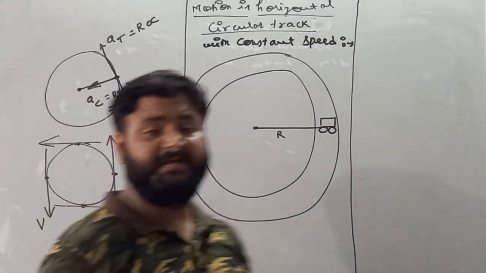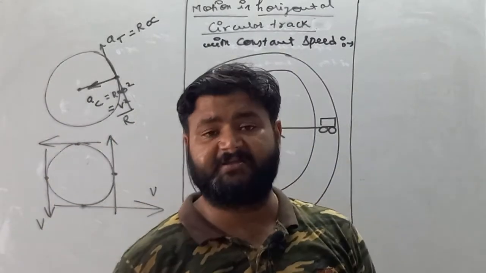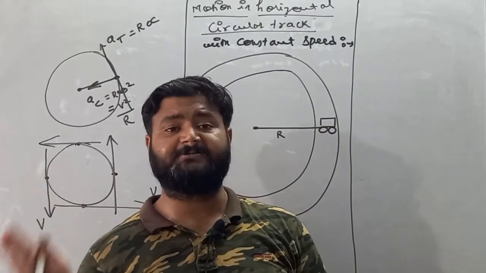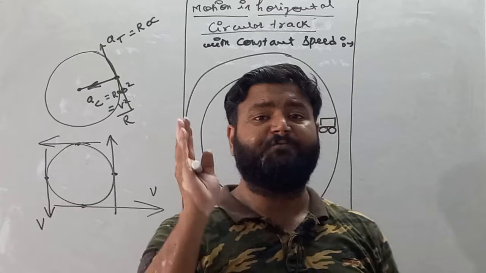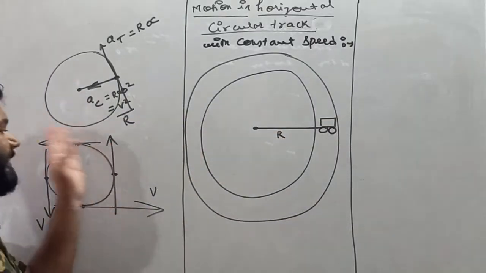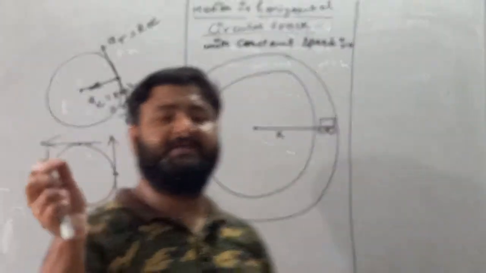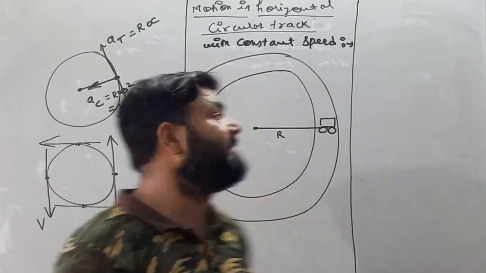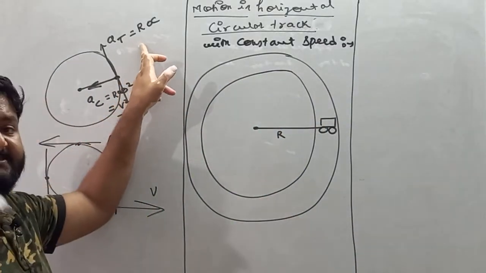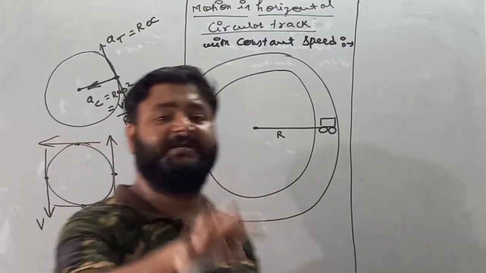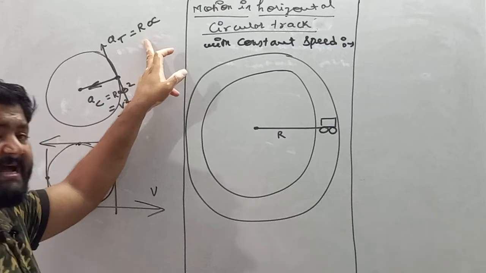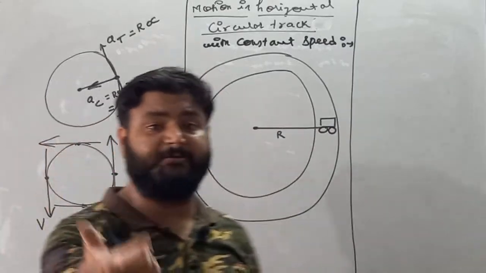So we can say if a particle is in circular motion, then it is impossible that the direction of speed remains the same, because without changing the direction of speed, the particle cannot be in circular motion. But yes, my dear student, without tangential acceleration, it is possible to perform circular motion, because the tangential acceleration changes the magnitude of speed.